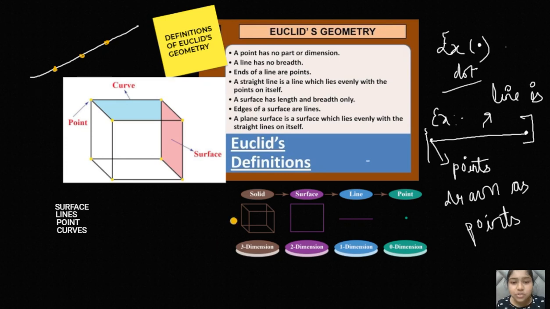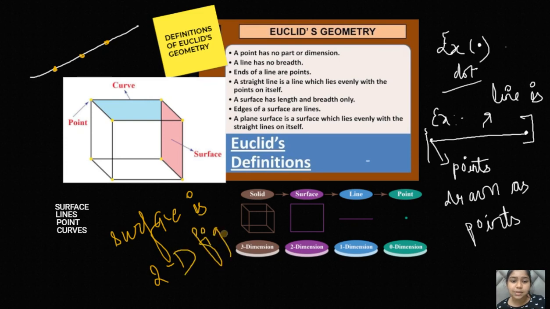Now let's move forward with the fifth definition of Euclid's geometry. The fifth definition is: a surface has length and breadth only. So what is a surface? A surface is basically a two-dimensional figure. It is a 2D figure. We call a 2D figure a surface.